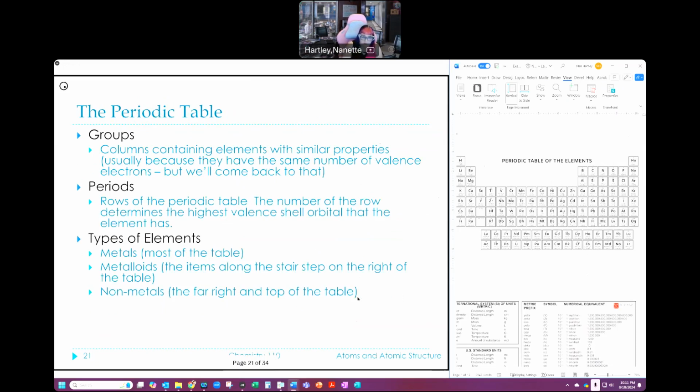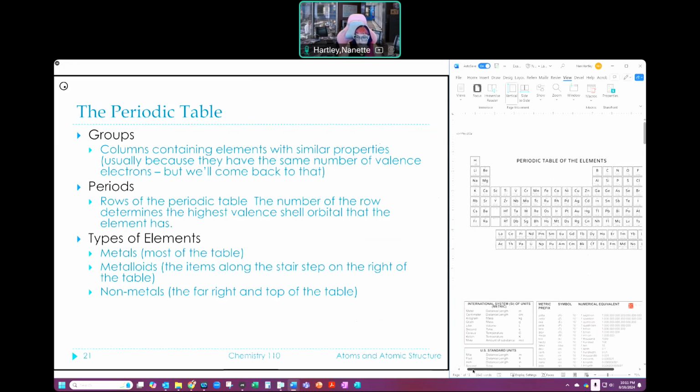We talked about groups. Groups are the columns. The different groups have different names. Periods are the rows. The number of the row tells you the highest valence shell orbital that the element has. So row 1, row 2, row 3, row 4, row 5, row 6, row 7.